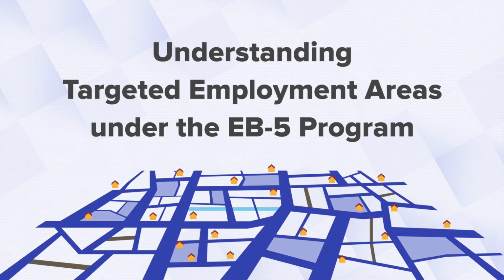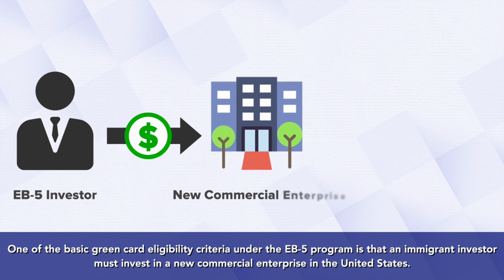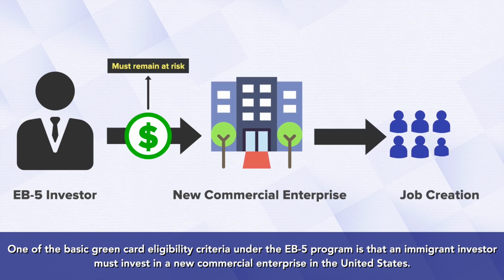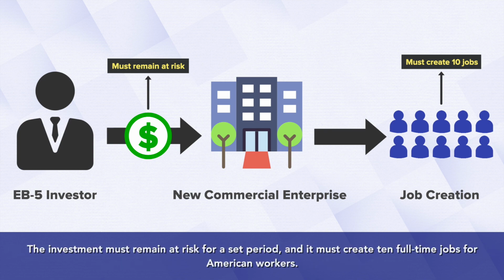Understanding targeted employment areas under the EB-5 program. One of the basic green card eligibility criteria under the EB-5 program is that an immigrant investor must invest in a new commercial enterprise in the United States. The investment must remain at risk for a set period, and it must create 10 full-time jobs for American workers.